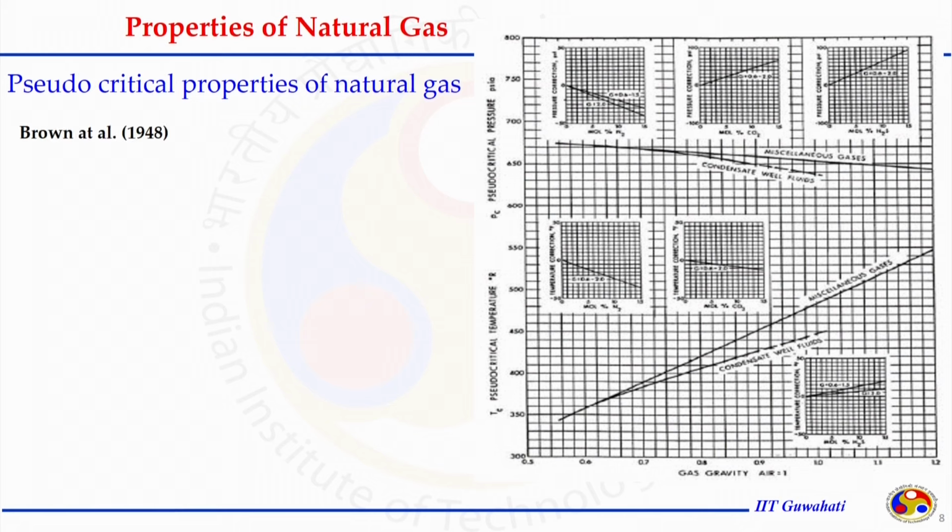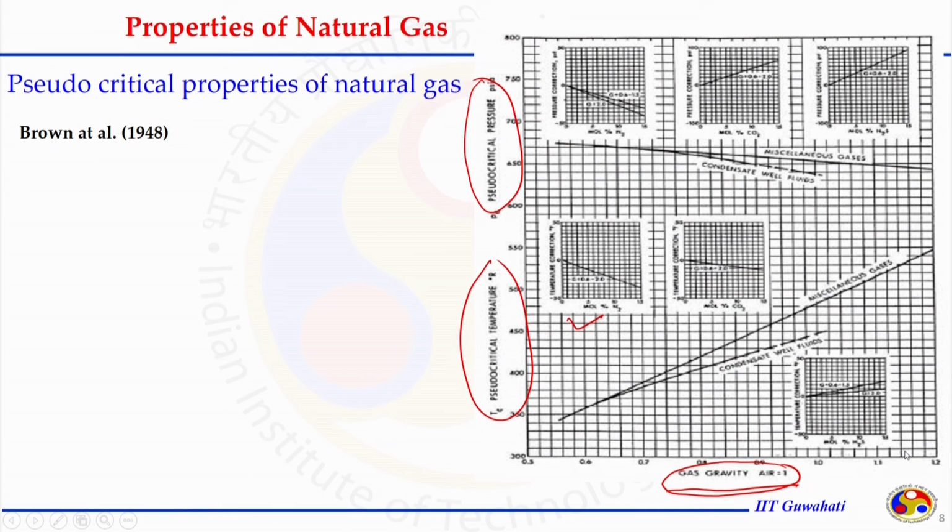For the non-hydrocarbon gases, if they are present in the natural gas, a correction has to be applied to the natural gas compressibility factor, which is calculated assuming no non-hydrocarbon gases are present.